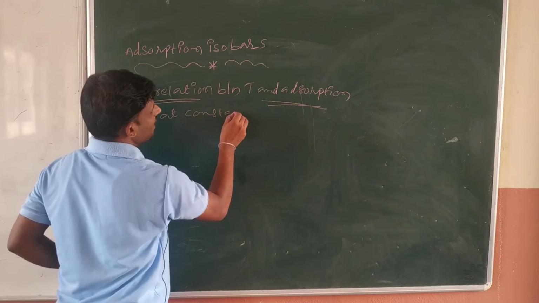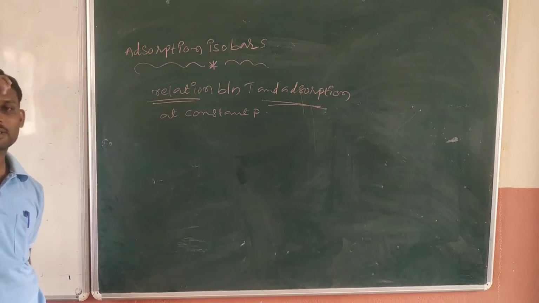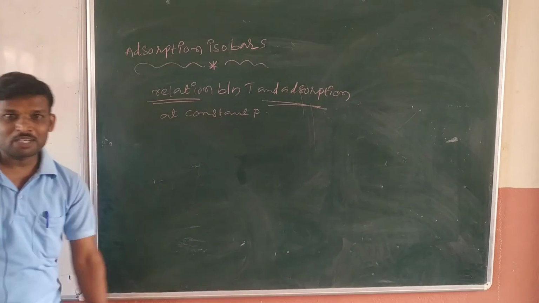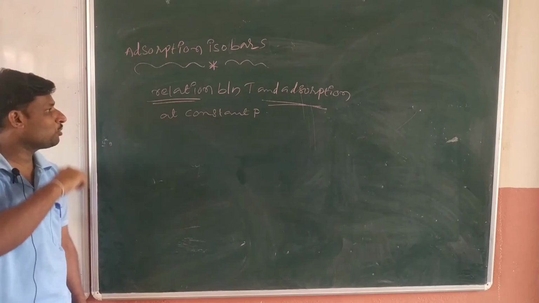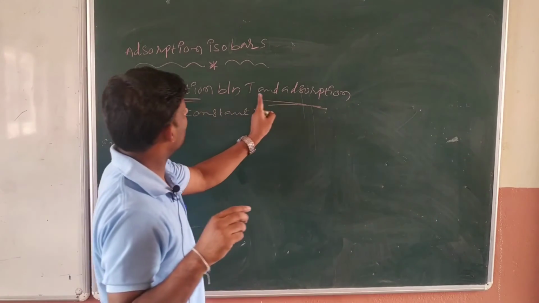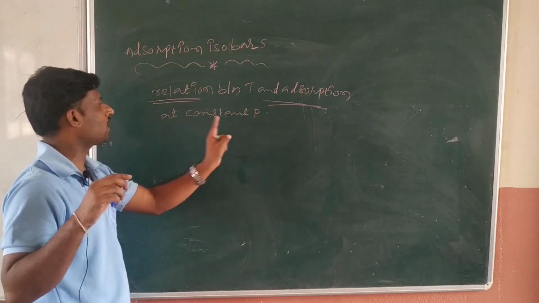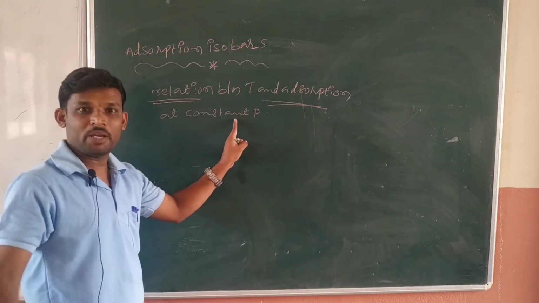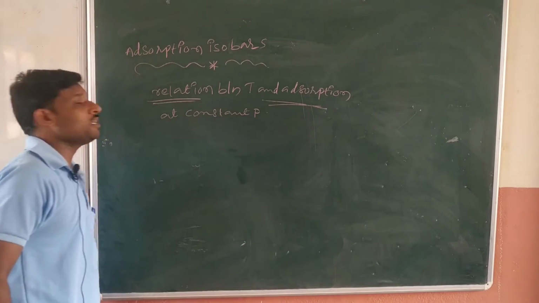This is called adsorption isobars. For chemical adsorption as well as physical adsorption, the graphs we get showing the relation between temperature and adsorption of the gaseous molecule at constant pressure are called adsorption isobars.